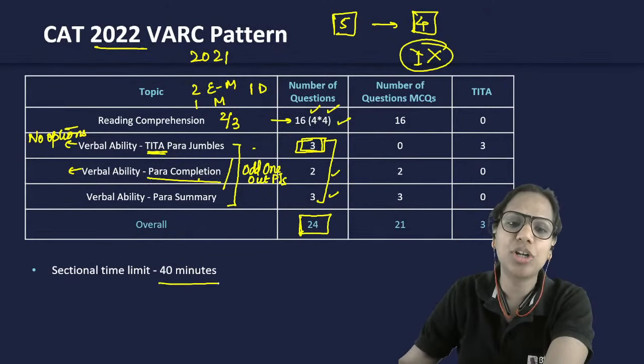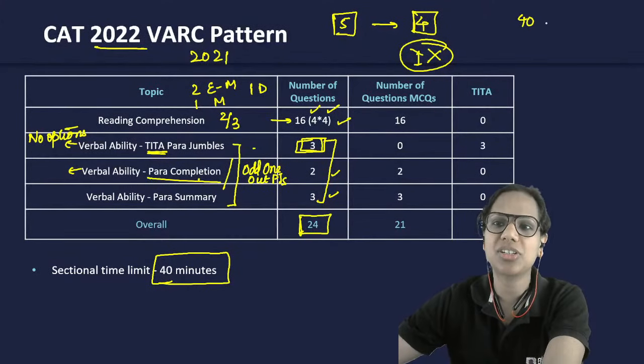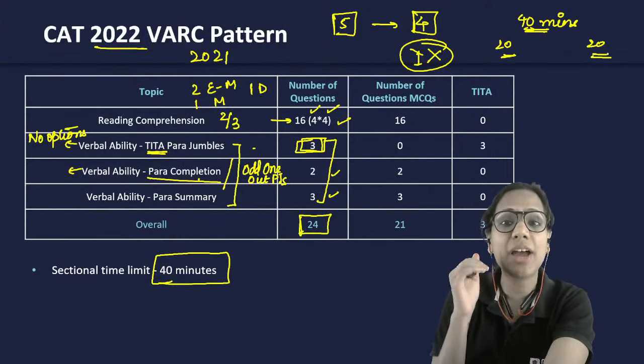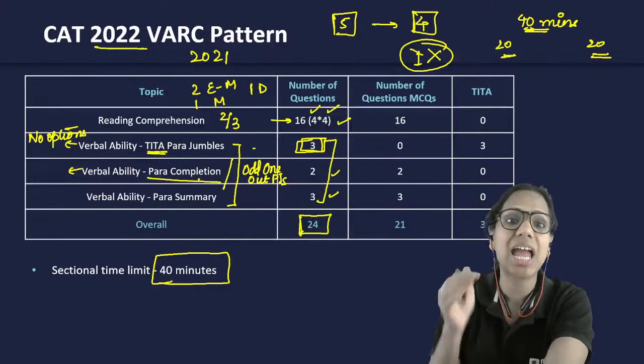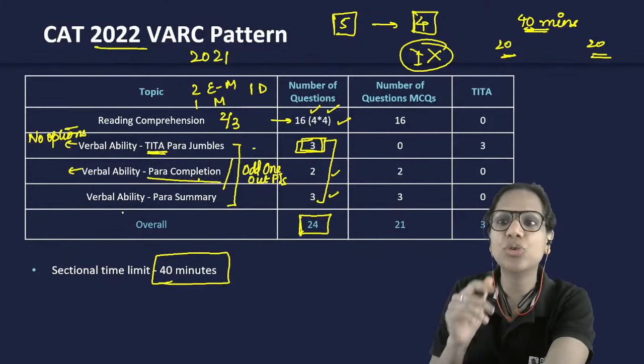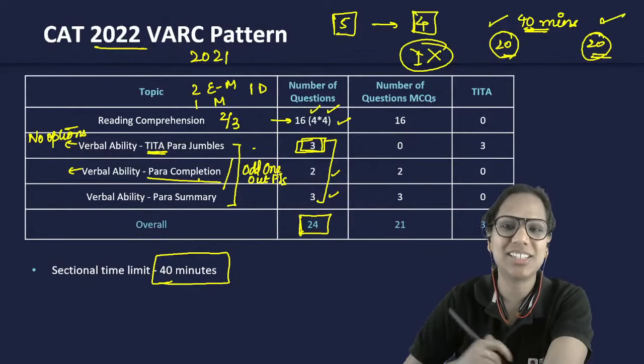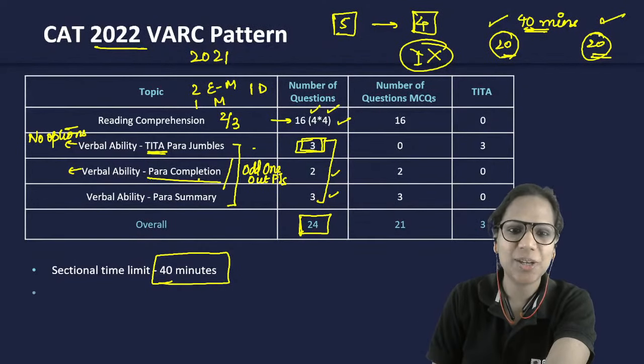Sectional time limit is 40 minutes. So my advice to you would be that you should devote 40 minutes to reading every day. Let's say 20 minutes in the morning, 20 minutes at night. Because in the exam, you will have to sit at a stretch for 40 minutes and read. All of this involves a lot of reading and solving, right? So you should develop that stamina. If not in one pocket, in two pockets. 20 minutes in the morning, 20 minutes at night, right?